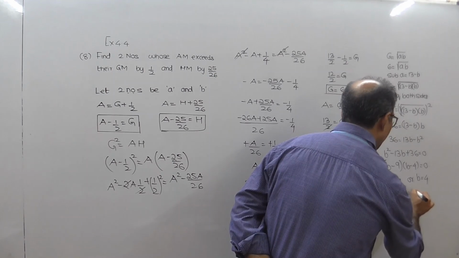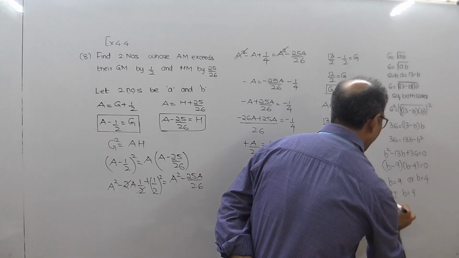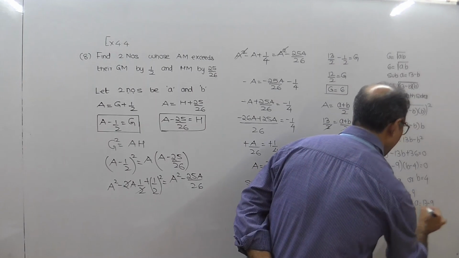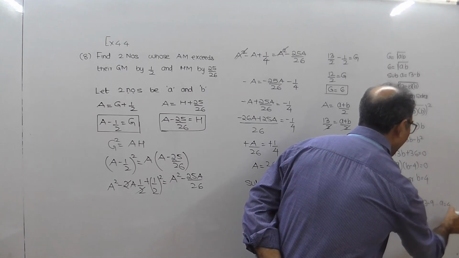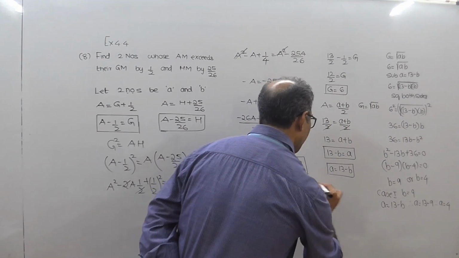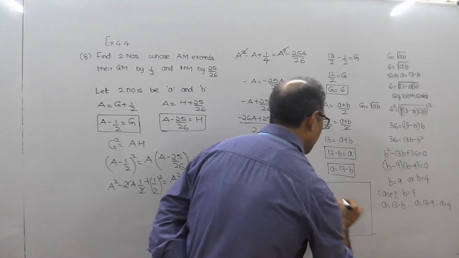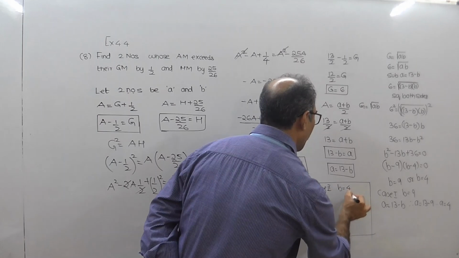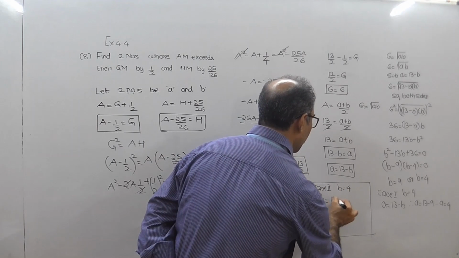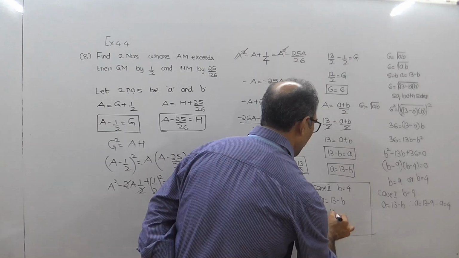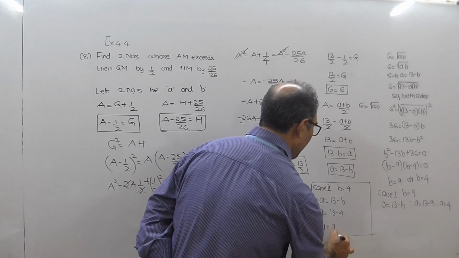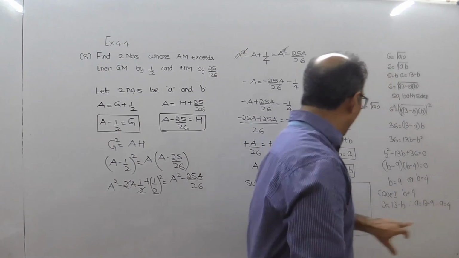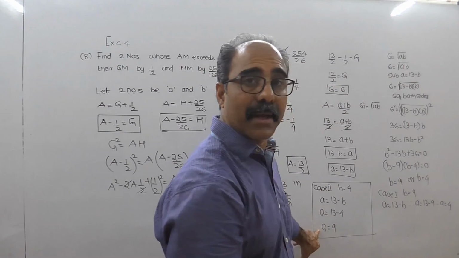Case 1, B is 9 and I know that A is 13 minus B. Therefore A will be equal to 13 minus 9. Therefore A equal to 4. The next part I'll do it here. This will be case 2. Case 2 will be B equal to 4. A equal to 13 minus B. A equal to 13 minus 4. A value will be 9. So there are two values of A and B. When B is 9, A is 4, and when B is 4, A will be 9. Understood?